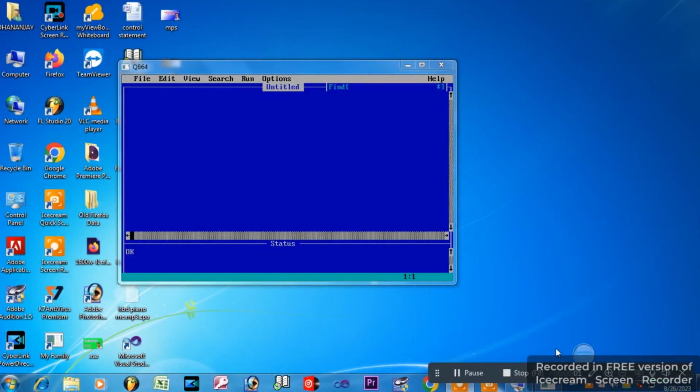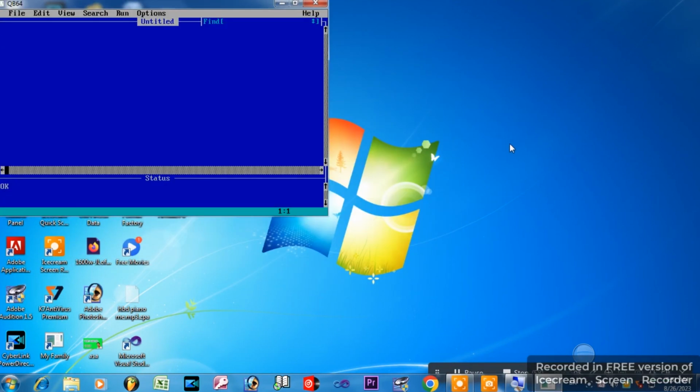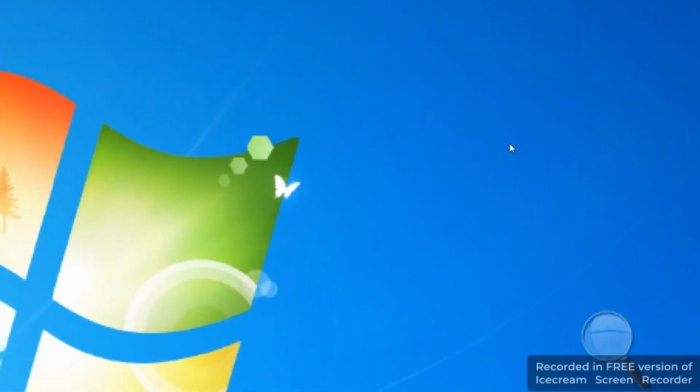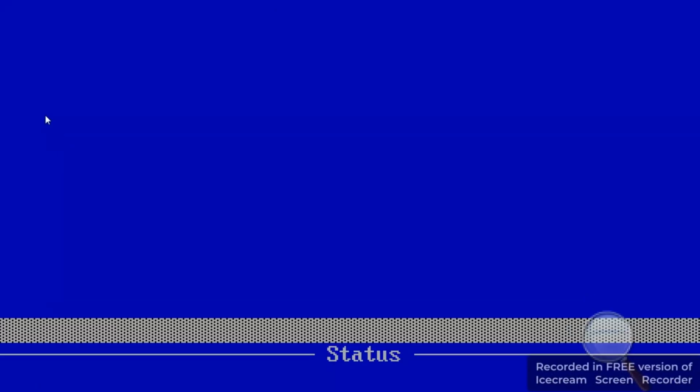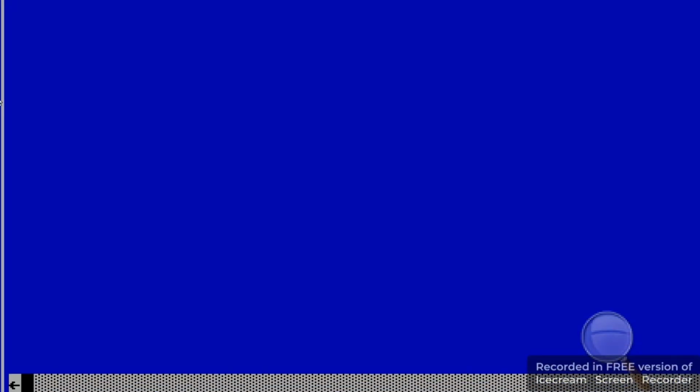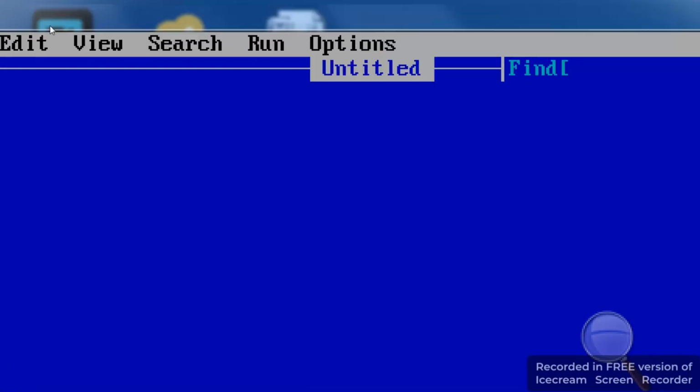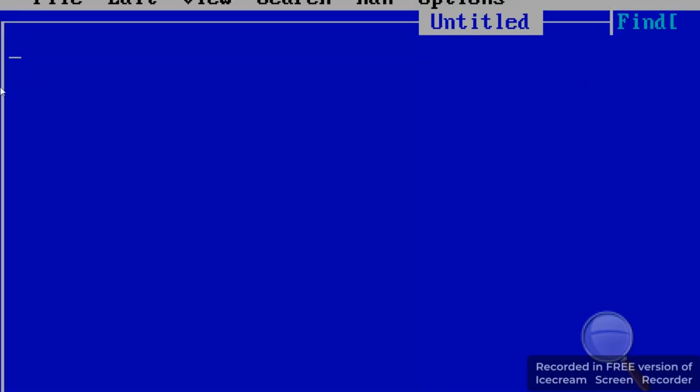Now we'll see an example of the for next statement. First you write CLS, and then LET A$ equals "RAM".